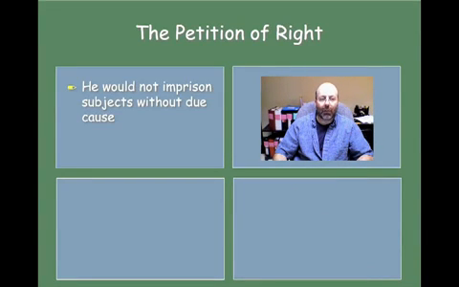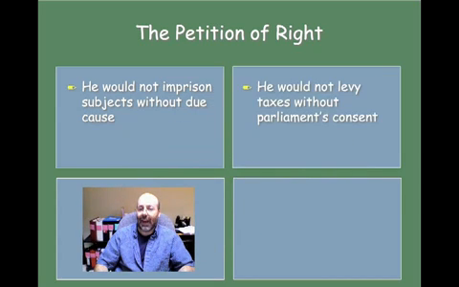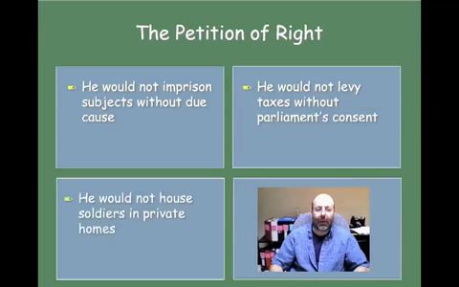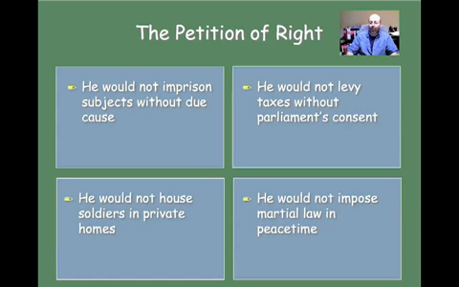First, he would not imprison subjects without due cause. Also, he would not levy taxes without Parliament's consent. He would then not house soldiers in private homes. And then he would not impose martial law in peacetime. So these were all things that were seen as violation of the rights of subjects in England. And so Parliament believed that the king could not abuse these rights if he agreed to basically adhere to them. And these would be things that we would be familiar with because some of these were some of the same complaints that people made during the Revolutionary War.